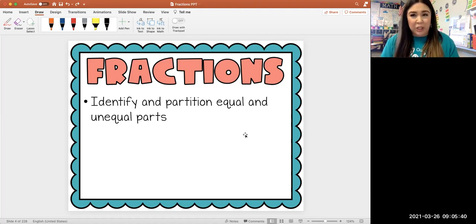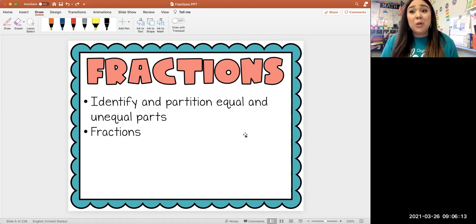So back to that peanut butter jelly story, okay? If you were to cut that sandwich, you divided it one time, and let's say your piece was bigger than your friend's piece. Is that fair? No. So that would be an unequal partition. Well, let's say you cut it and they're the exact same size. Your piece is the same as your friend's piece. Is that fair? Yes. So that would be an equal partition. That's what we're going to learn today.